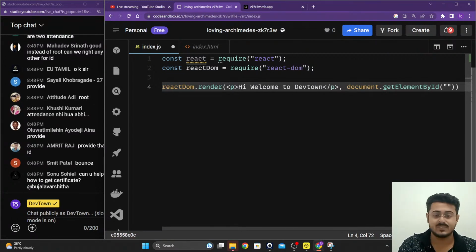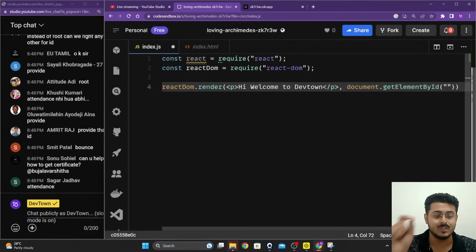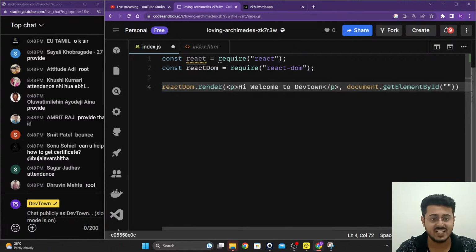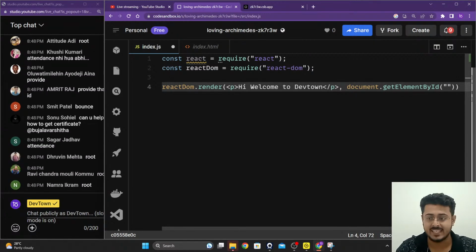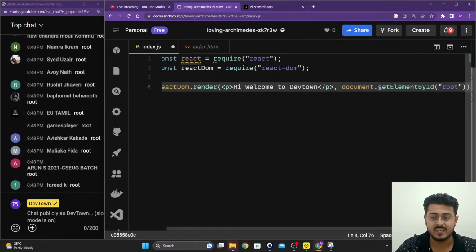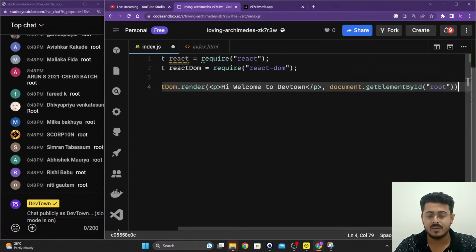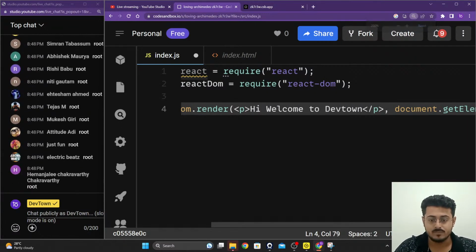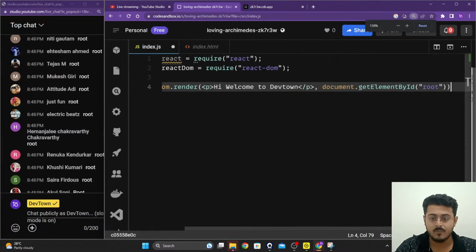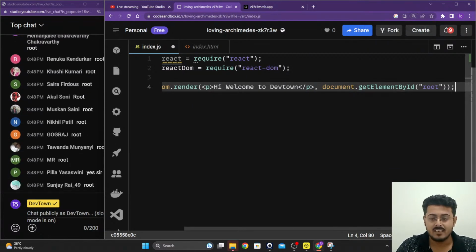What is that ID, guys? What is that unique ID right over there? Please let me know. Root, right? So I'm going to write root right over here. document dot getElementById root. That is how I'm going to select my element itself.